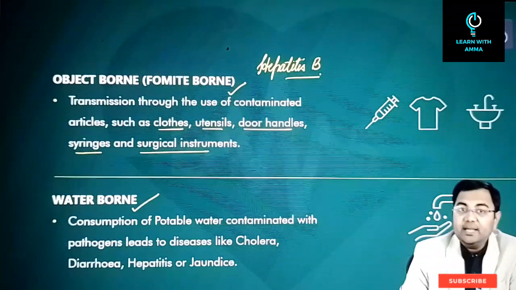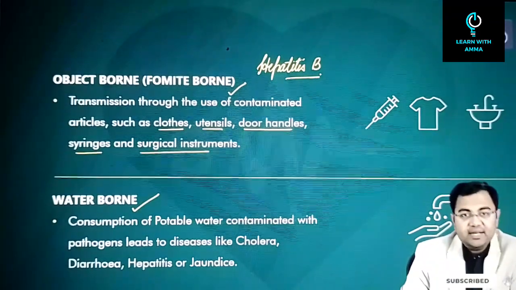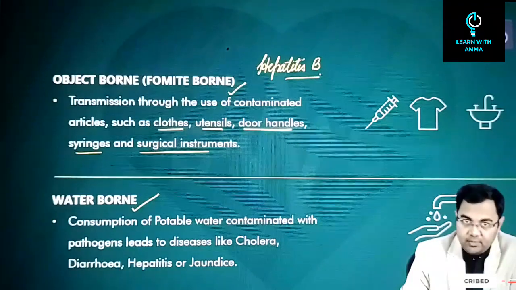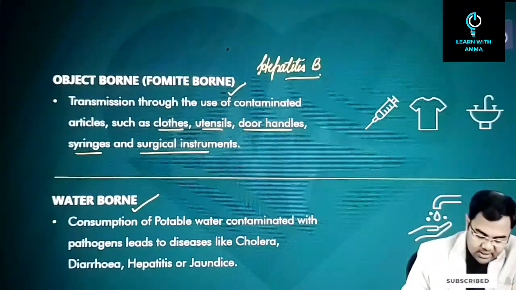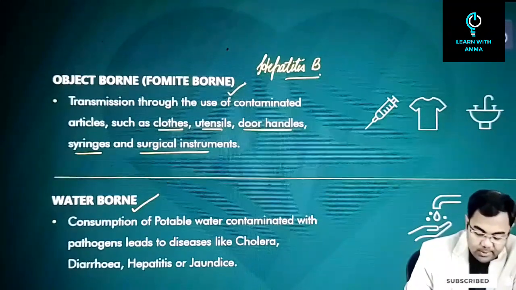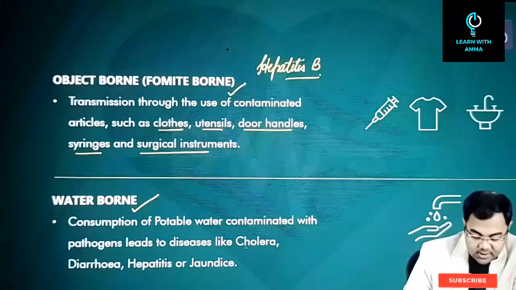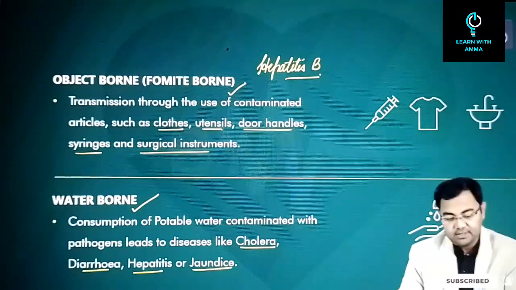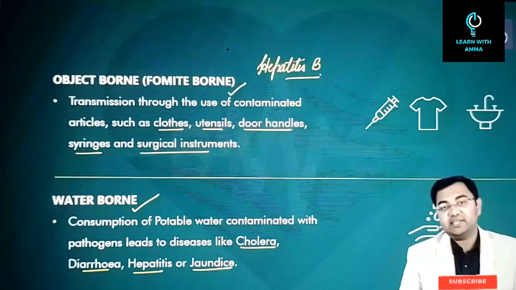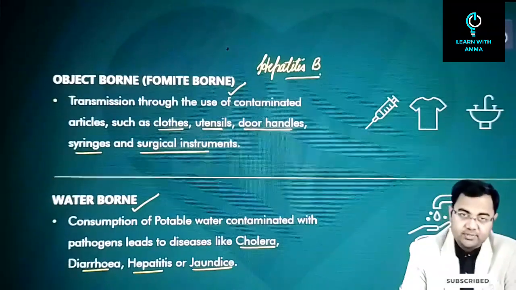Then diseases can be waterborne. Waterborne meaning that they are in contaminated water, like for example cholera. Cholera is an example of such a disease. So consumption of potable water contaminated with pathogens causes diseases like cholera, diarrhea, hepatitis, jaundice, etc. Alright, so these are some of the ways in which indirect transmission of the disease can happen.